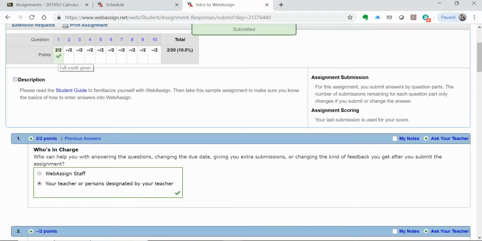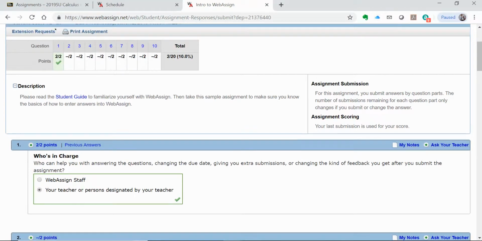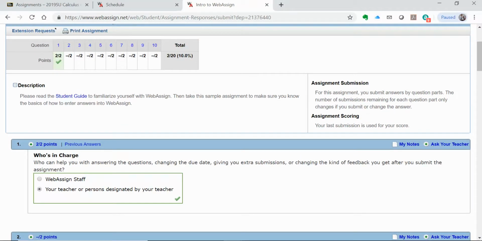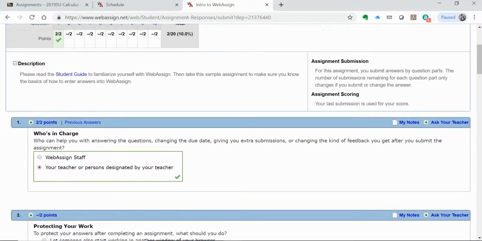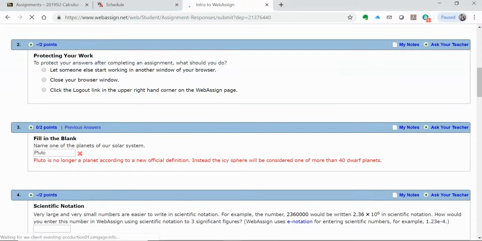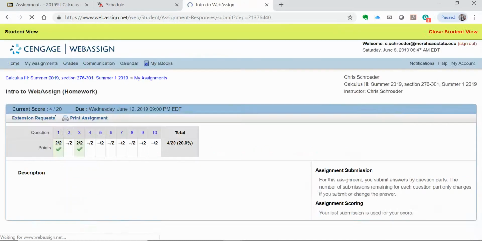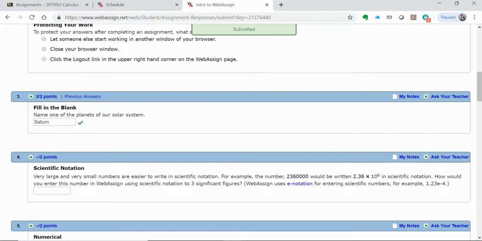I now have my first 2 points of the summer session. So I'm off and running, 2 out of 20 on my assignment. If I don't do anything else, I'll get those 2 points on this assignment. They're not going to be multiple choice. Some are going to be fill in the blank. As you know, Pluto used to be a planet, but it is not considered one anymore. Again, we get another chance, up to 4 chances, and now we have another 2 points.